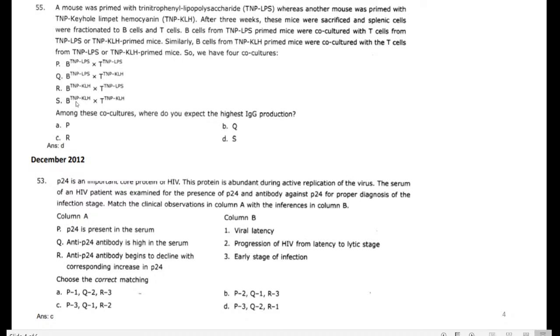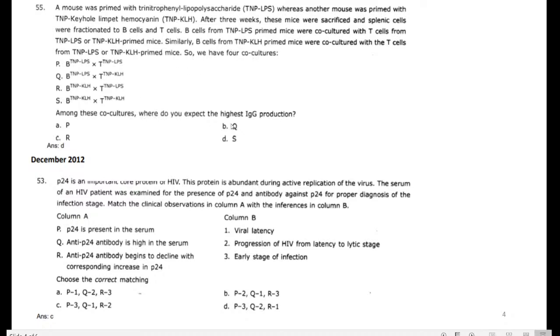Then in the upper button, first we take it from TNP-KLH. Why do they mention KLH? In the first step we have a B cell of LPS, and this LPS plays a role in the primary step.